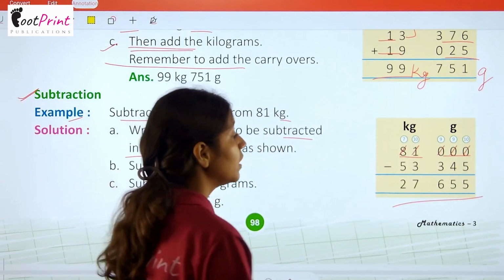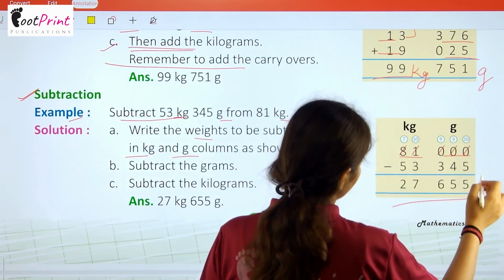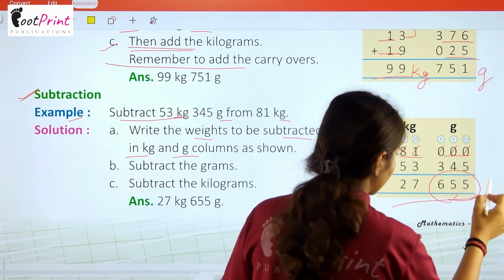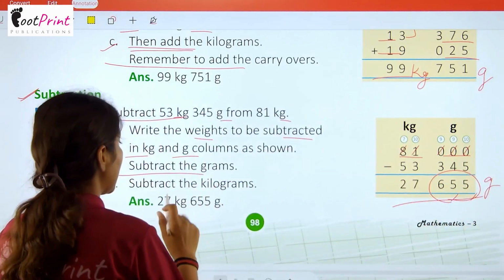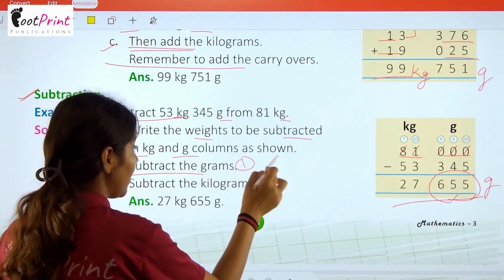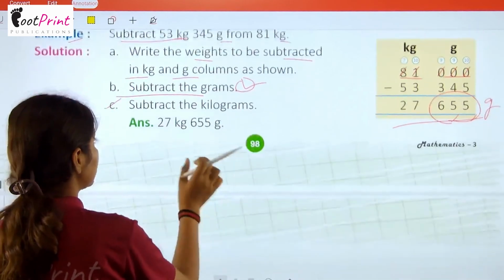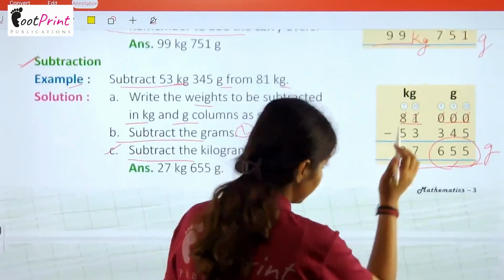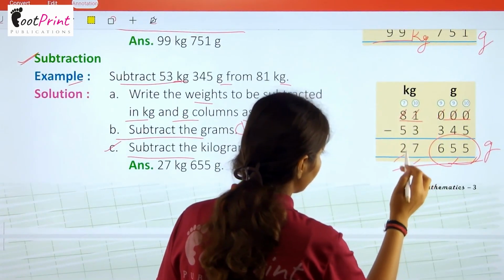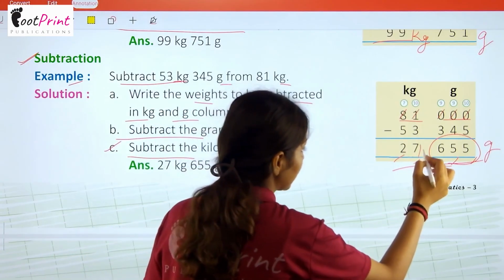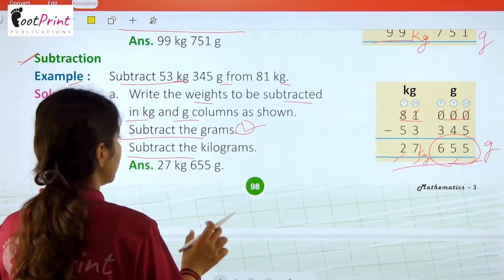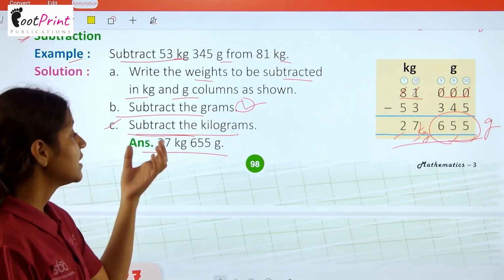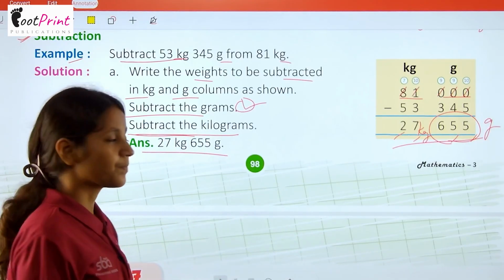Okay. Now we are subtracting. 10 minus 5 is 5. 9 minus 4 is 5. 9 minus 3 is 6. We are getting 655 at the gram place. Step 2 says subtract the gram place, as we have done here. Then step 3 says subtract the kilograms. So 10 minus 3 is 7 and 7 minus 5 is 2, so 27. So this is 27 kg. Now after subtracting the kilograms, we are getting the answer 27 kilogram 655 grams.